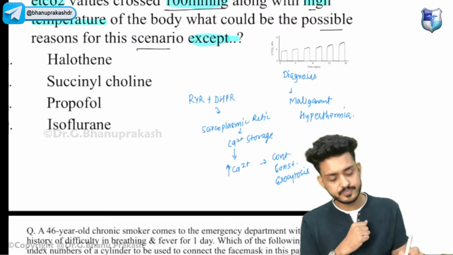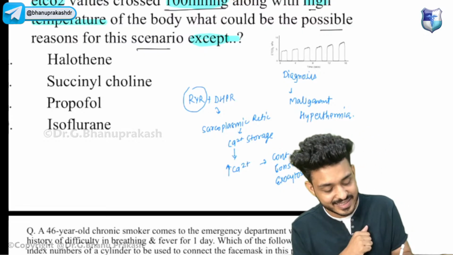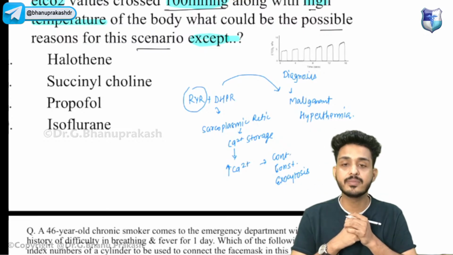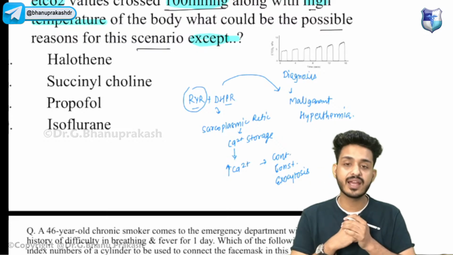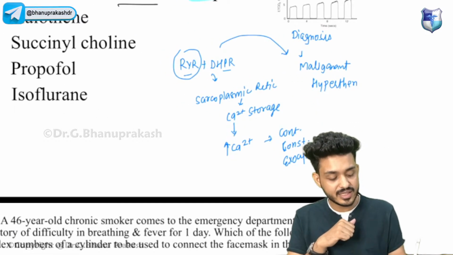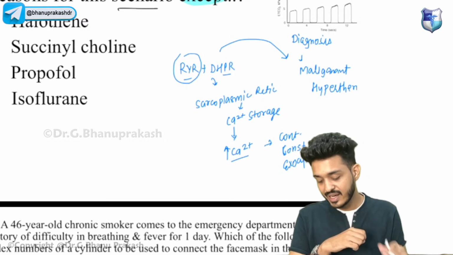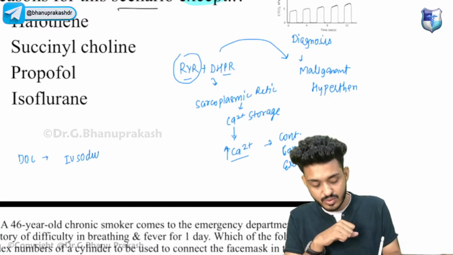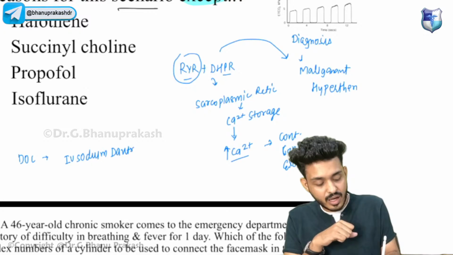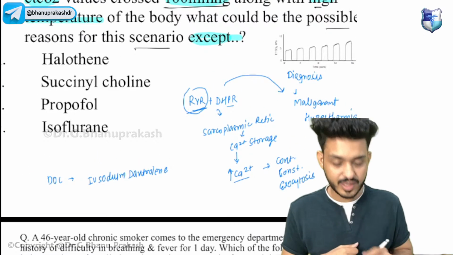So now what will happen? Because there is some kind of mutation in the ryanodine receptor, a disease can happen that is known as malignant hyperthermia. What will happen in malignant hyperthermia? This ryanodine receptor will bind with the dihydropyridine receptor, leading to release of calcium, and this calcium will produce contraction in the body, right? The drug of choice that we are using here is IV sodium dantrolene. Very good. So the problem is in this particular receptor.